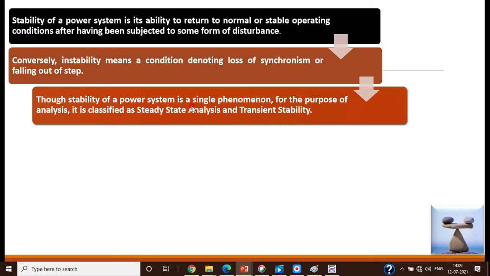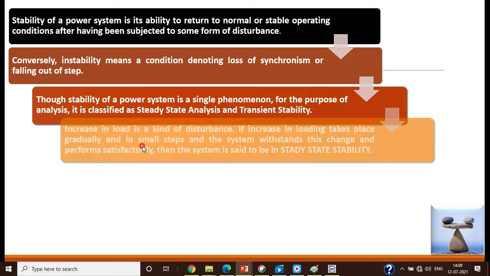Though stability of the power system is a single phenomenon, for the purpose of analysis it is classified as steady state analysis and transient analysis. Just now we have seen that stability study is only one phenomenon, but depending upon the nature of the fault or the severity of the disturbances, it is classified into steady state stability analysis and transient stability analysis.